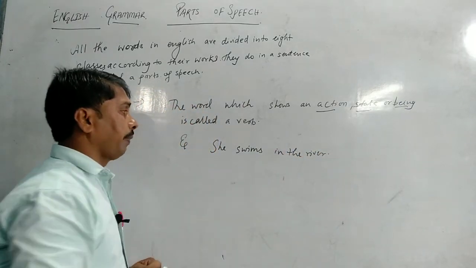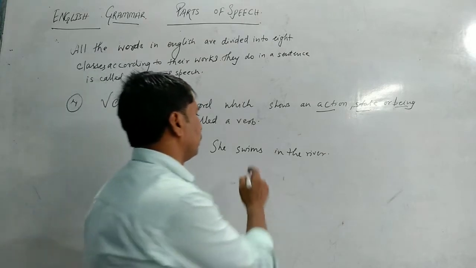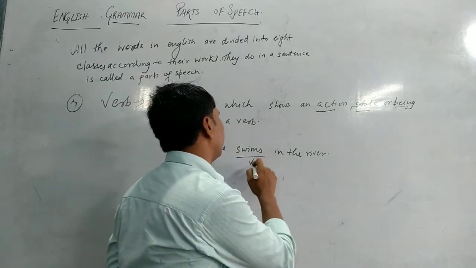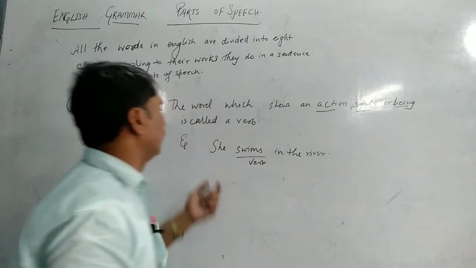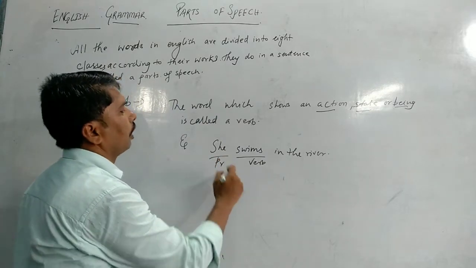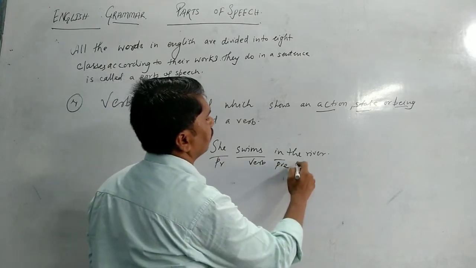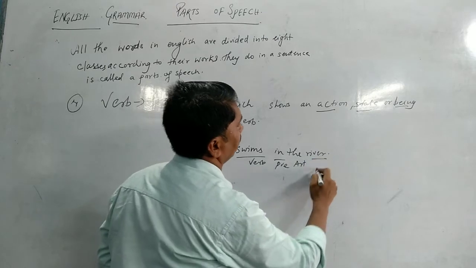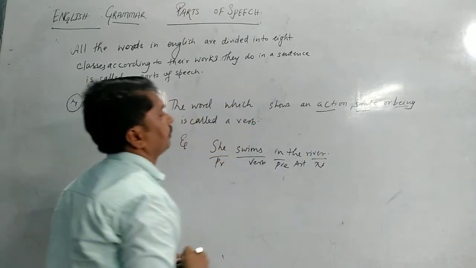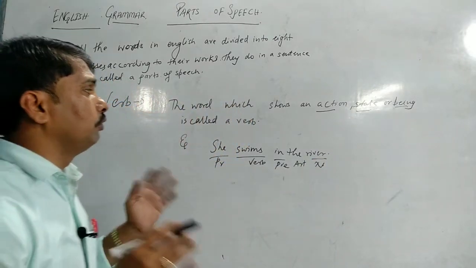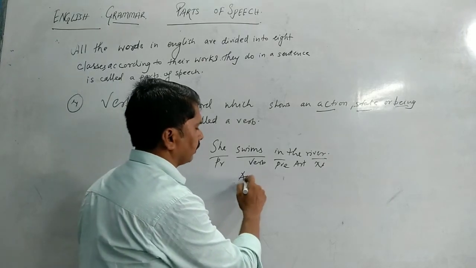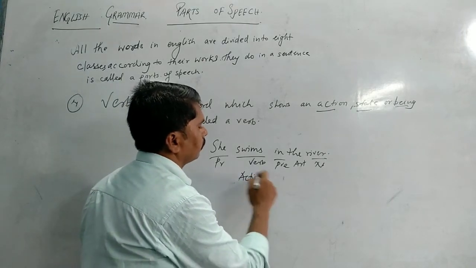Here the word swim is working as a verb, she is a pronoun, in is a preposition, the is an article, and river is a noun. So swim is doing an action. ये कार्य कर रहा है, नहीं? Action.